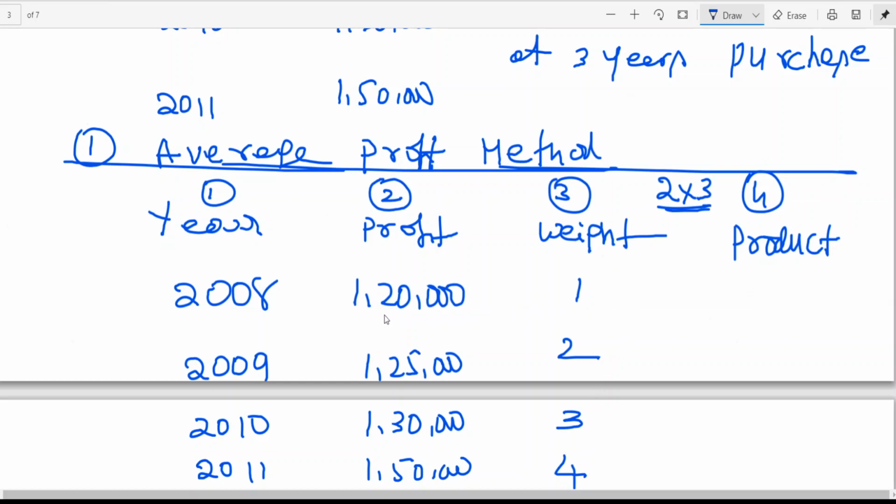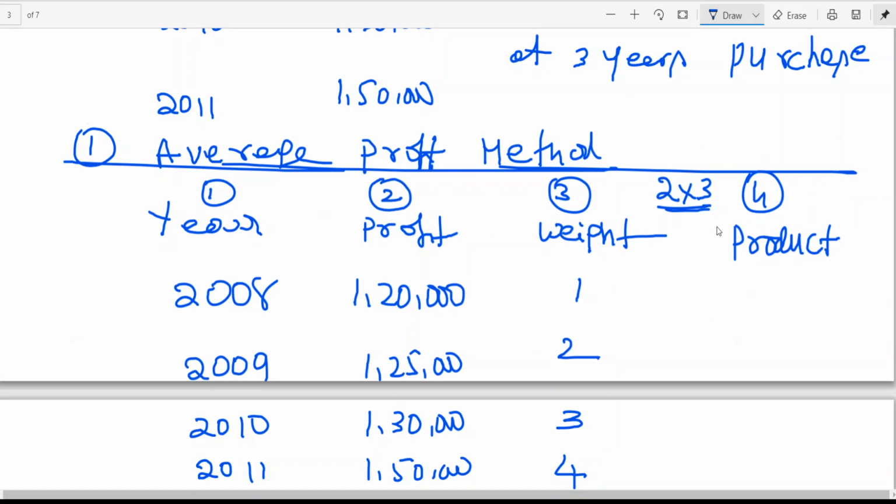We expect first year profit is having one-time weight. The more the year progresses, the weight of the profit will increase, the reputation will increase. That is why generally when the profits are showing increasing trend, we assume first year weight as 1 by default, second year weight as 2, third year weight as 3, fourth year weight as 4. If profits are showing decreasing trend, we reverse it: 4, 3, 2, 1. Or whatever the weight that is being given in the problem, we can take.